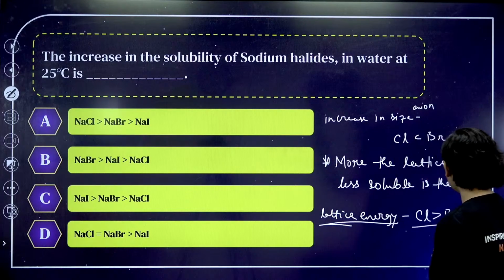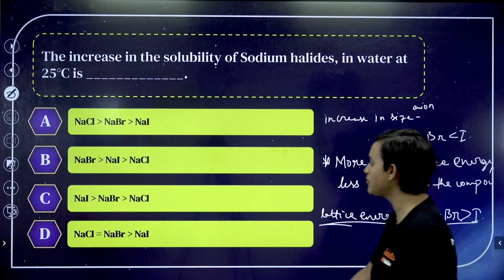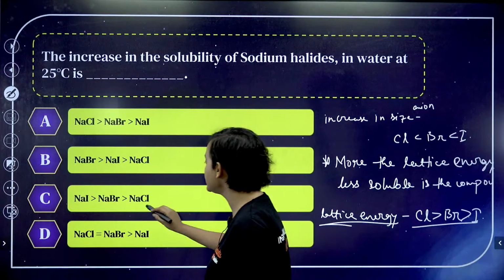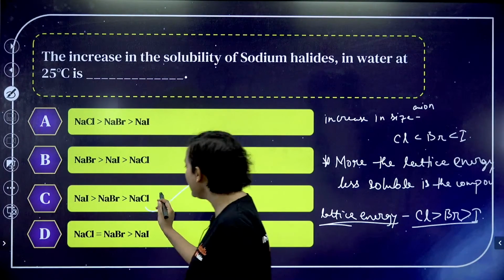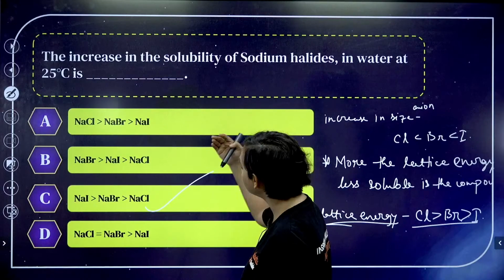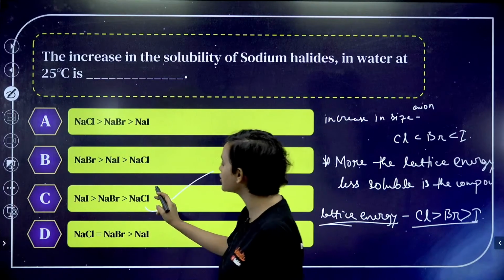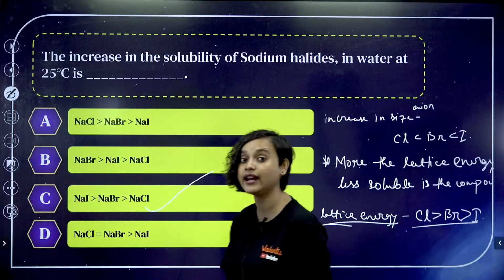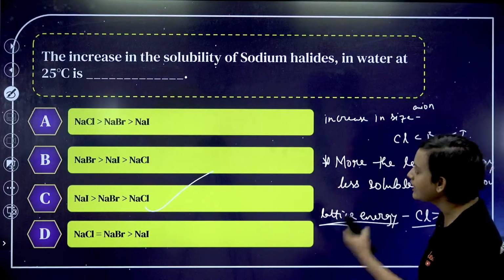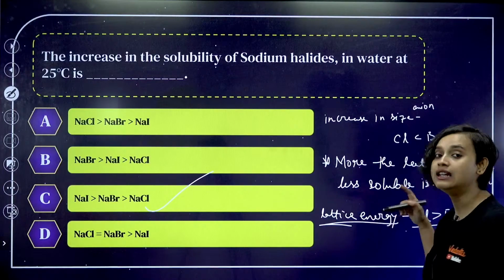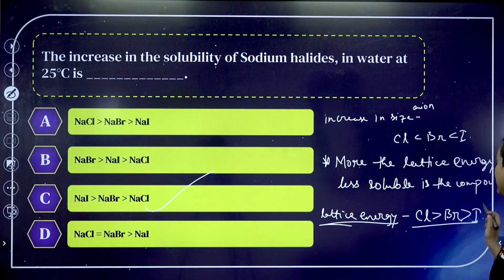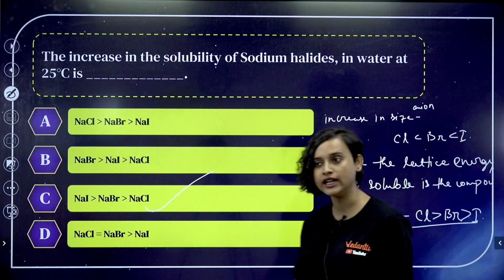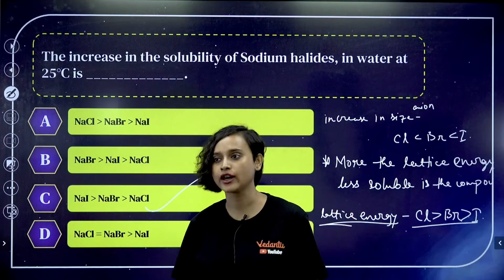So option C is our correct answer. NaCl will have the least solubility, then NaBr, and then NaI. NaI will have the highest solubility because the lattice energy of I is the lowest. Got it? Clear?